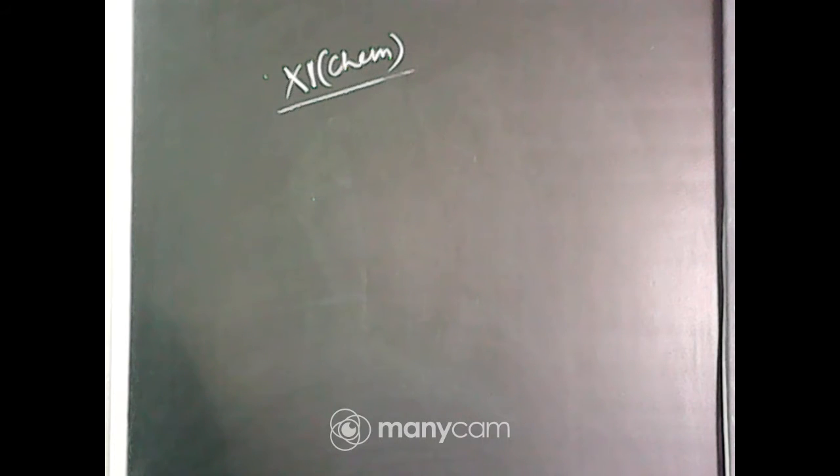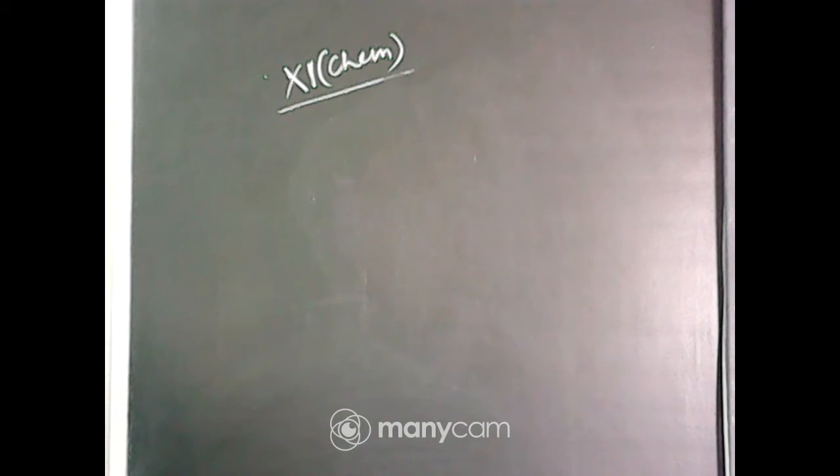The number of angular nodes for 4d orbital, the options are 4, 3, 2. It is option C, that is, the number of angular nodes for 4d orbital is 2. There is the formula: n minus l minus 1 for radial nodes and l for angular nodes. By using these you can do that.